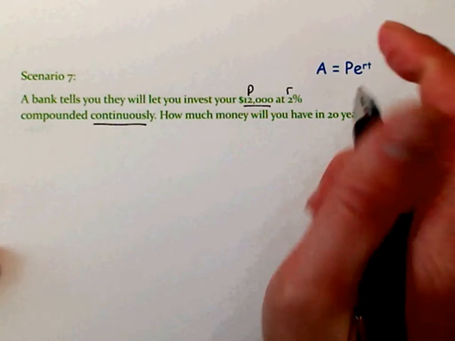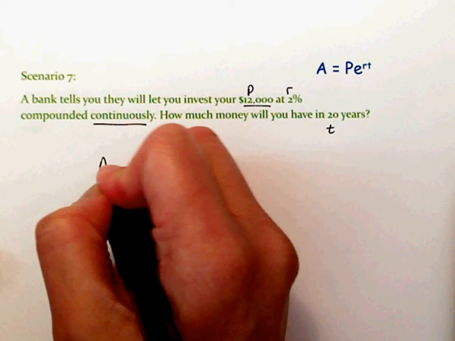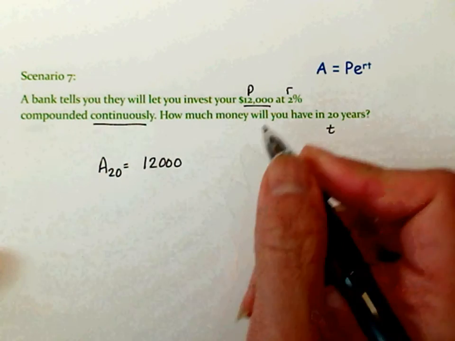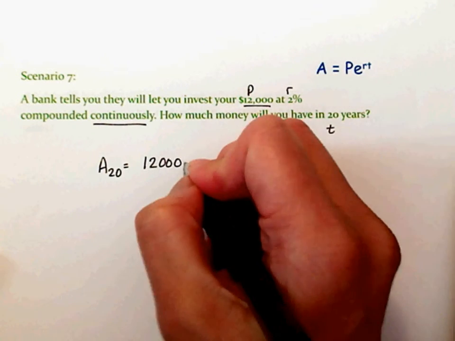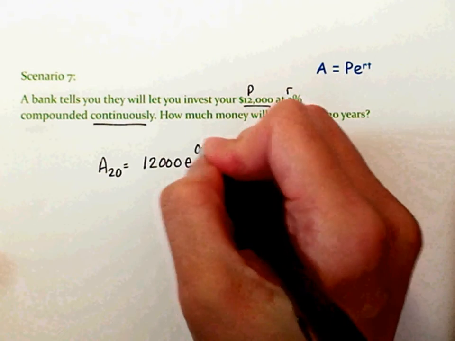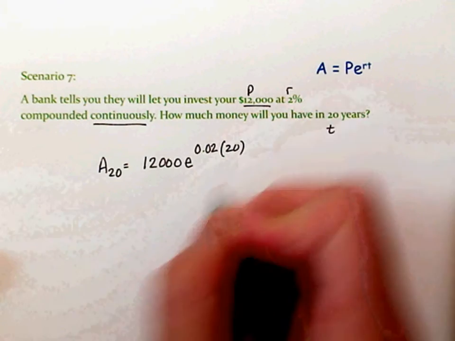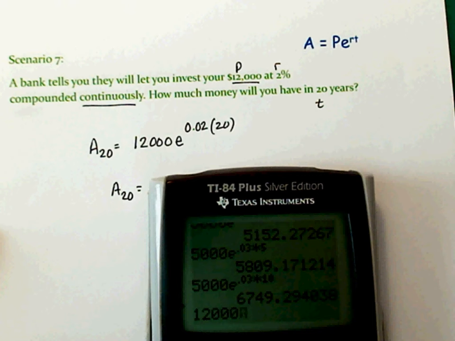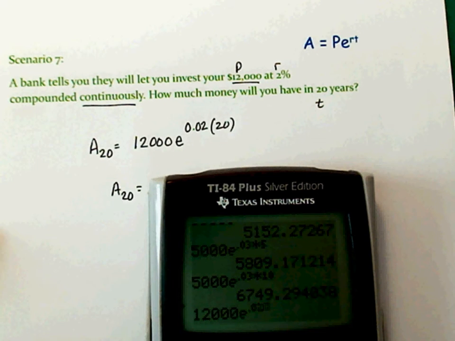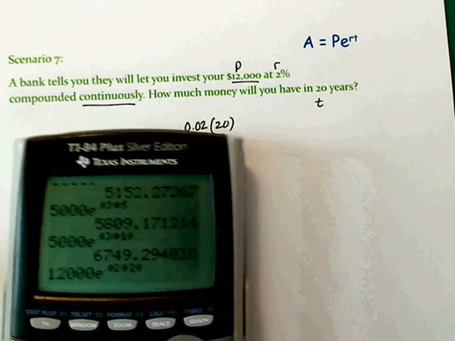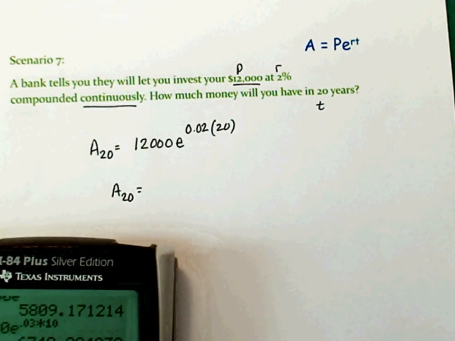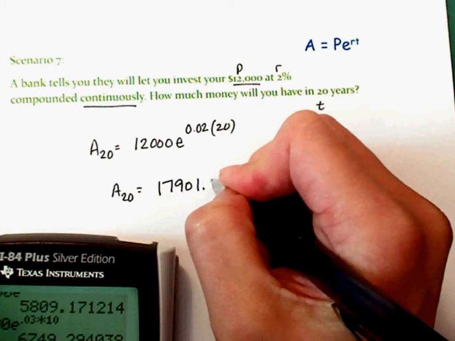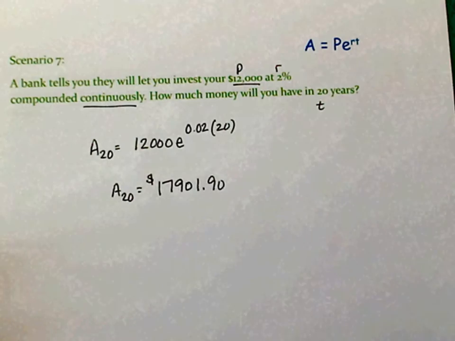So there's your T. So in 20 years, I start off with $12,000. Don't put commas when you're writing the equation. Just count your zeros. Continuously, so there's your E, at 2% for 20 years. See, I just typed that in. So 12,000, second E, raised to the 0.02 times 20. Okay, enter. So you will have $17,901.90. Not bad for 20 years, and all you did was let it sit there at 2%.